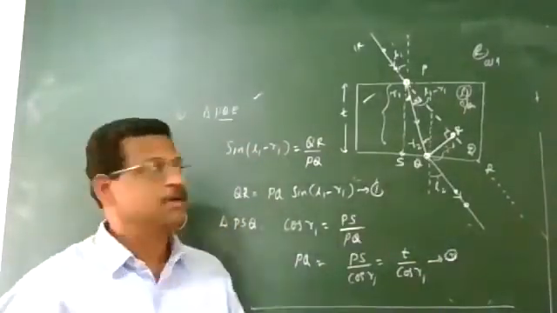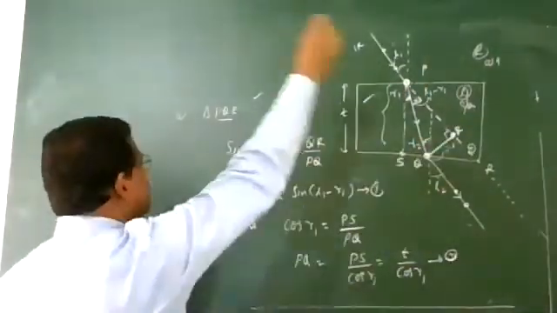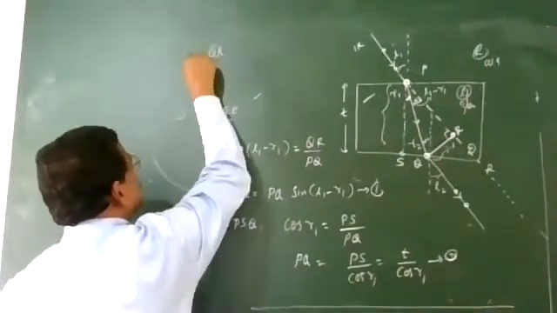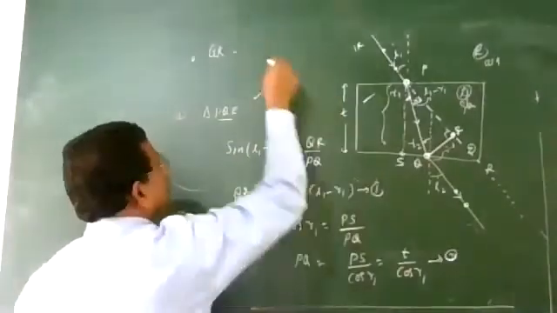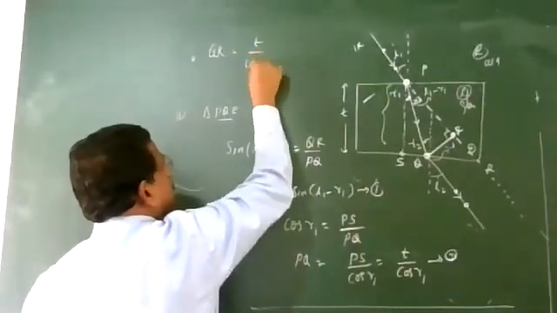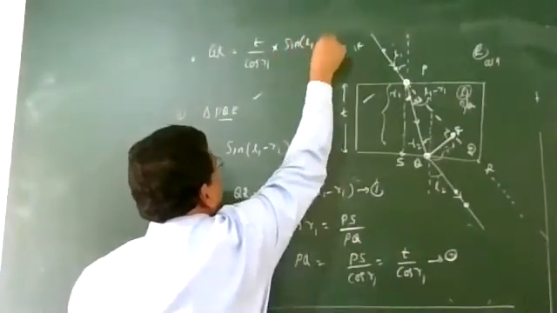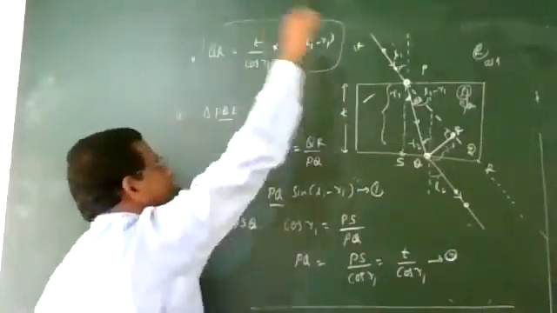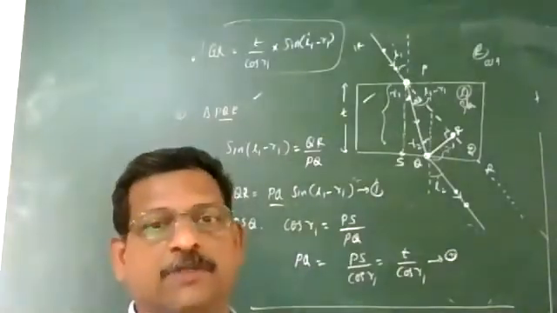Substitute this value in equation number 1, so we get QR, which is the lateral displacement. Equation number 1 becomes QR equal to t divided by cos r1 times sin(i1 minus r1). This is the equation for lateral displacement.